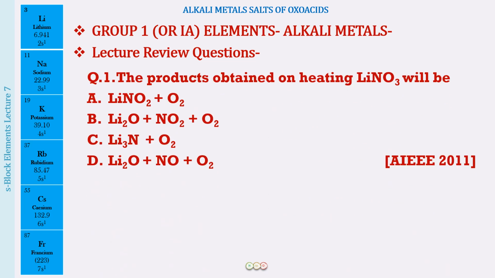So question number 1, this is an AIEEE 2011 question. AIEEE is what JEE Mains was called before it started being called JEE Mains. So the products obtained on heating lithium nitrate will be LiNO2 plus O2, Li2O plus NO2 plus O2, Li3N plus O2, Li2O plus NO plus O2.